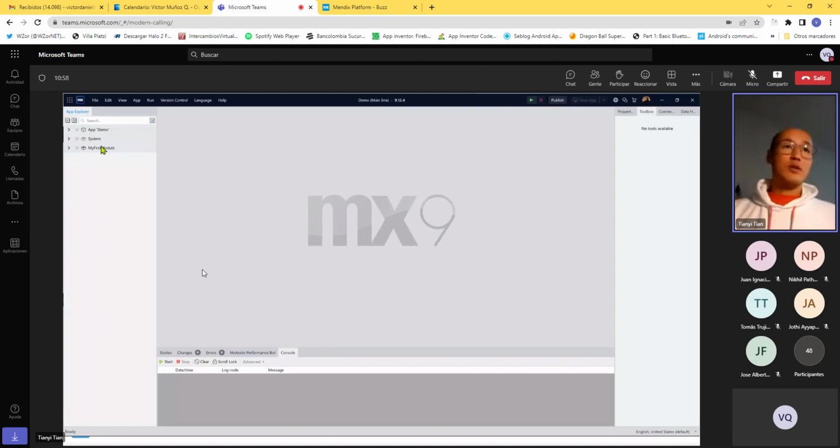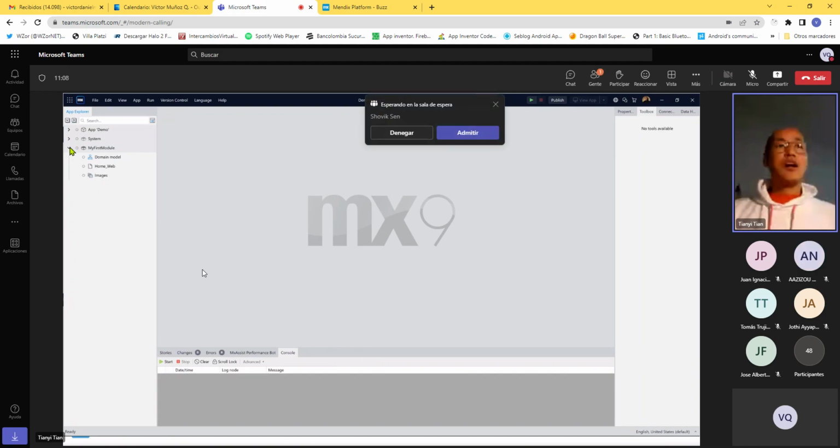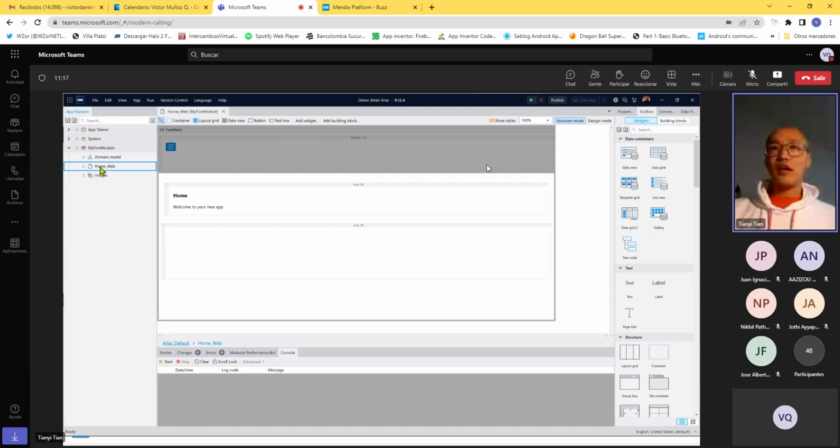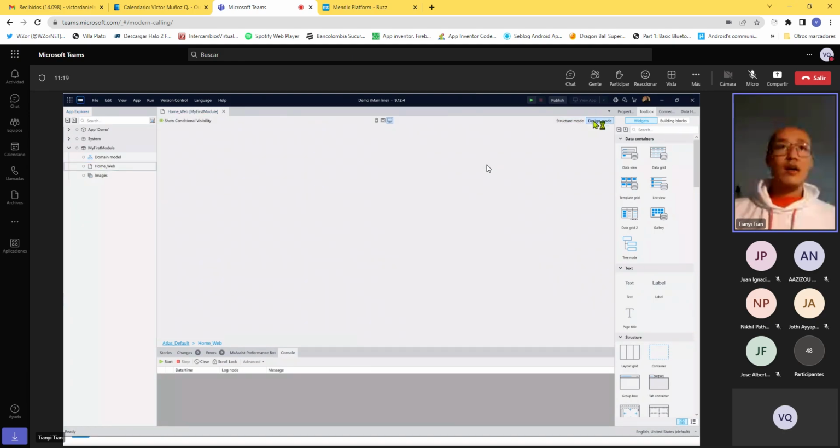And then this is your first module. It's always called First Module. Do rename that module if you want, and you should, for it to be more recognizable. And yeah, here you have the first page that's auto generated for you. It already has the Atlas UI, the standard homepage set up.